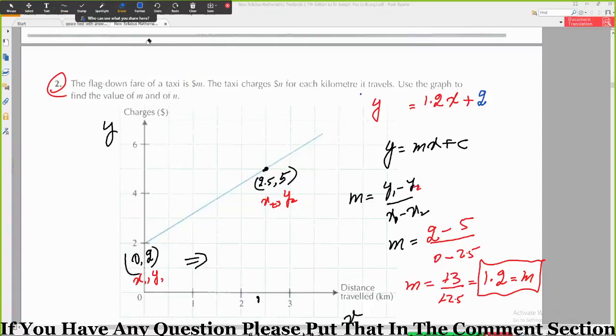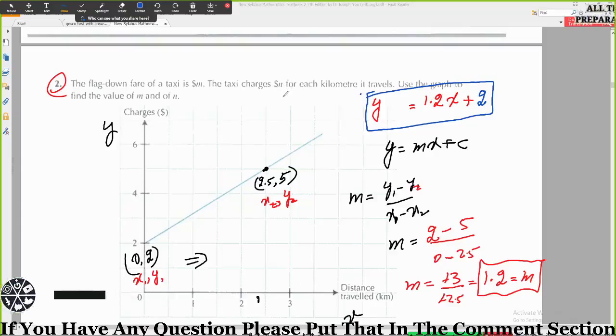After this, I need to find the values of m and n. The flag down fare of a taxi is $m. The taxi charges $n for each kilometer it travels.